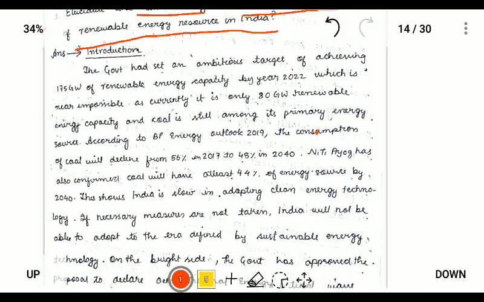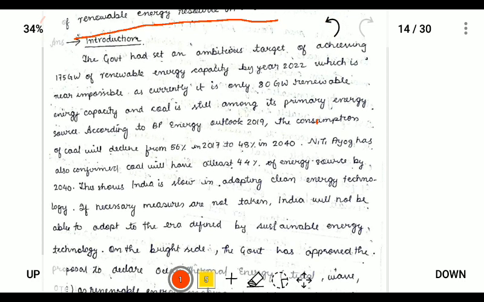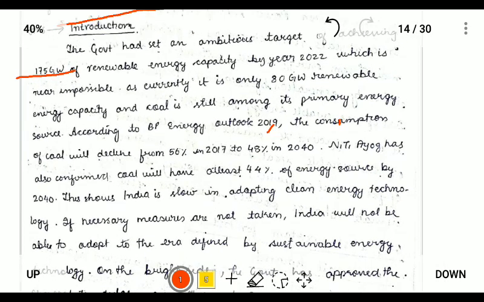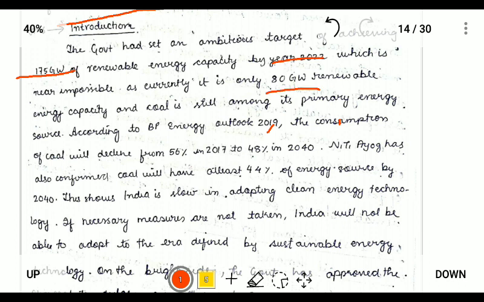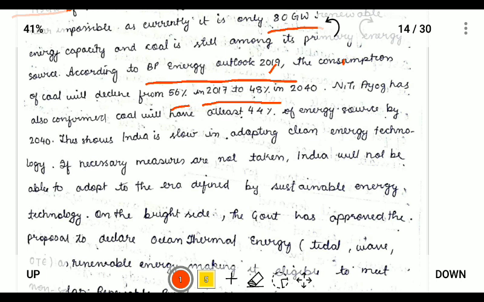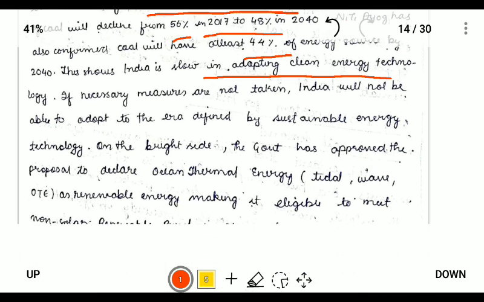So first, the introduction. We can write that India has set an ambitious target of achieving 175 gigawatts of renewable energy by 2020, but currently there are only 80 gigawatts. According to BP Energy Outlook, our consumption of coal will decrease from 56 to 48 in 2040. And NITI Aayog has also confirmed that coal will contribute at least 44% of the energy. So this shows that India is slowly adopting clean energy technology.